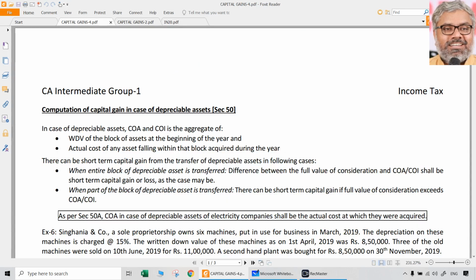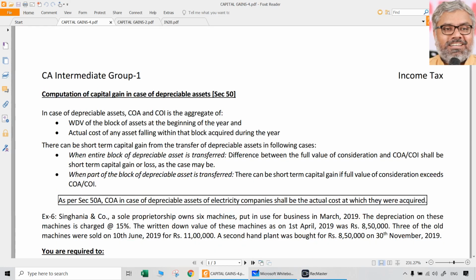with section 50, which is something that we already know, nothing new here, because a similar thing has already been discussed under the chapter PGBP. While calculating depreciation under section 32, the instances where short-term capital gain or short-term capital loss can arise in relation to depreciable assets have already been discussed there. That is just being repeated here. As far as the provision is concerned, there is nothing new. So, let us quickly go through this section 50 and then move on to other sections.